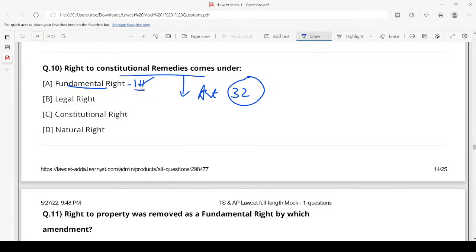So what are fundamental rights? Fundamental rights are those rights which are mentioned in Part 3 of the Indian Constitution. What are legal rights?